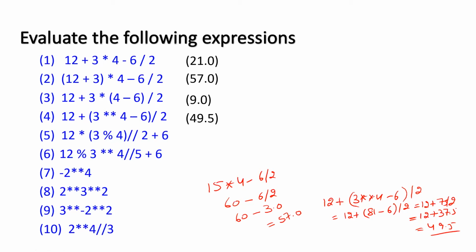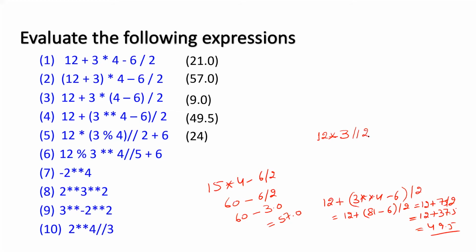Next value, fifth one. Sir, will you explain fifth and sixth? Has anyone found fifth? The answer is 24. Okay, see, I'm explaining here the fifth one. 12 into 3 remainder 4. Whenever there are parentheses in an expression, first of all, the parentheses are solved. So 3 remainder 4 will be solved first. 3 remainder 4 is 3.